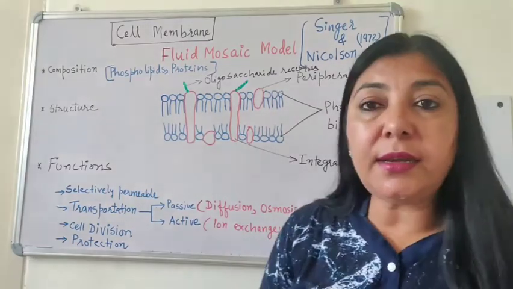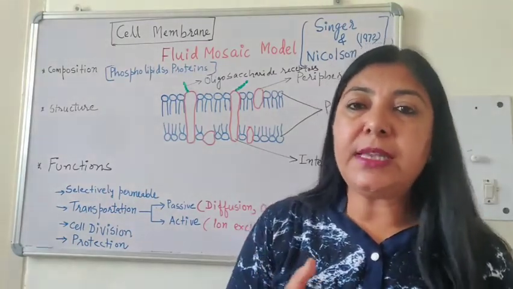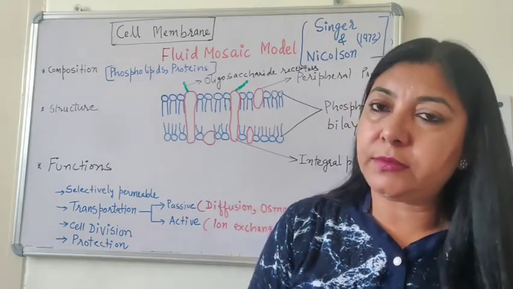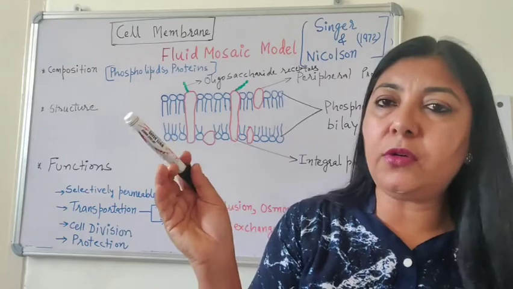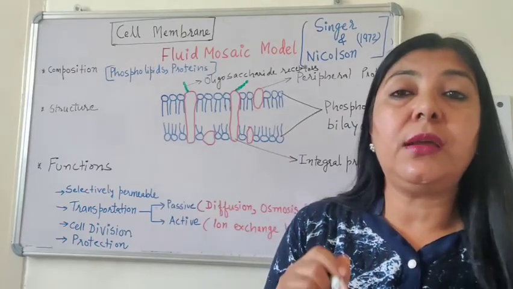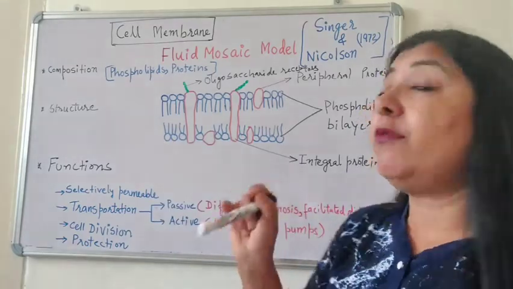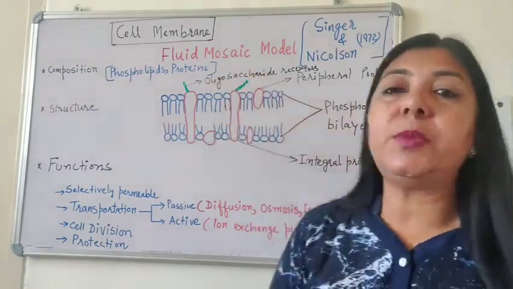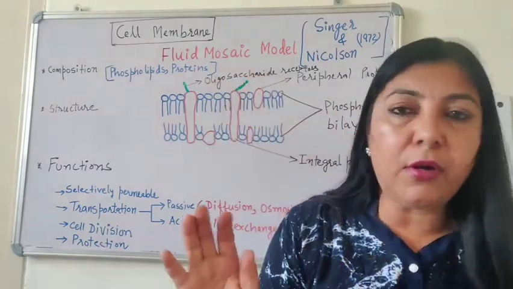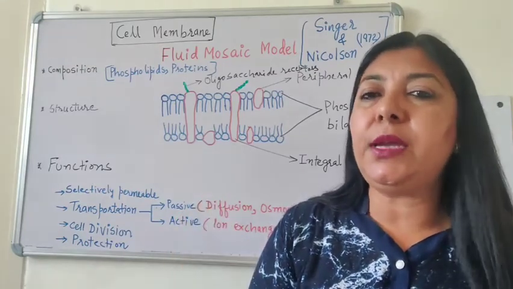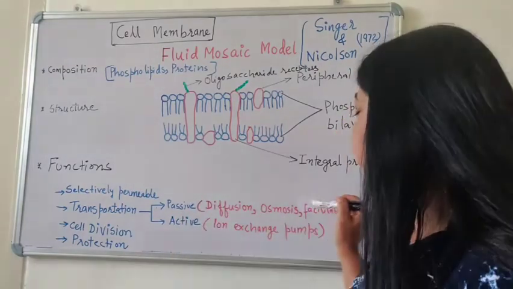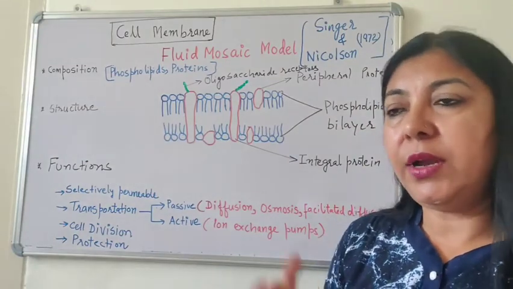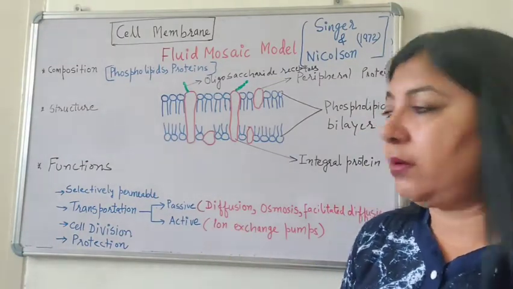Third is facilitated diffusion. Facilitated diffusion means diffusion will take place from high concentration to low concentration, but it will be very specific. It will transport through a transport protein, but it will not require any ATP. Okay, so that is called facilitated diffusion. So it is also a passive transport.